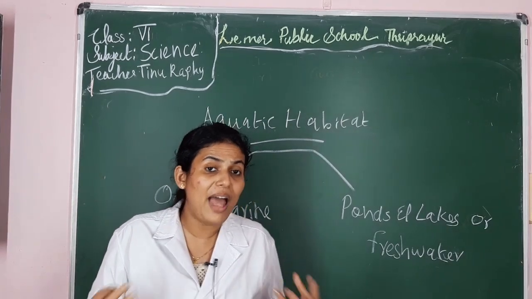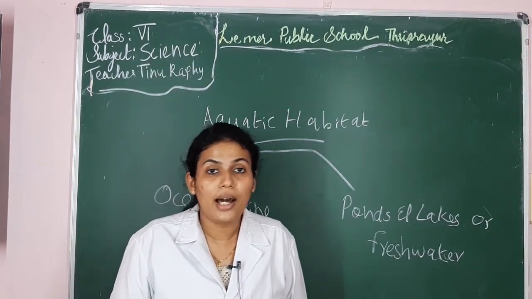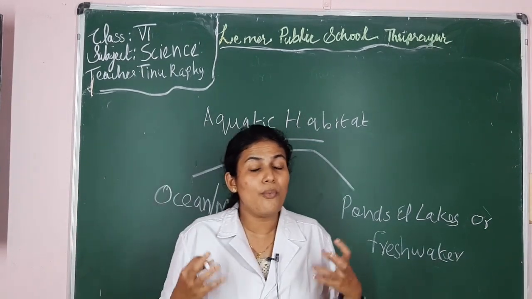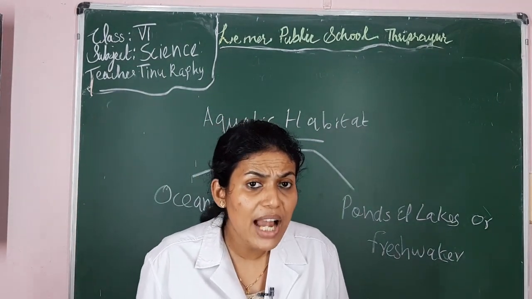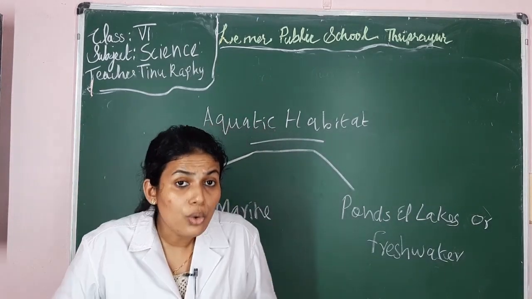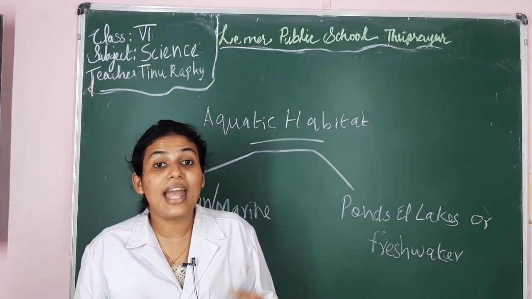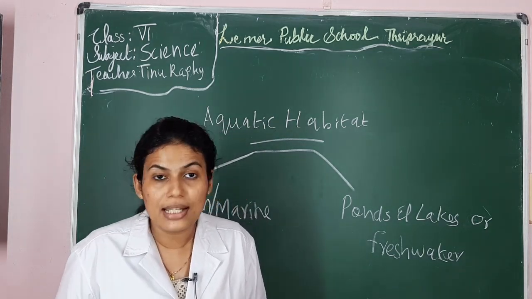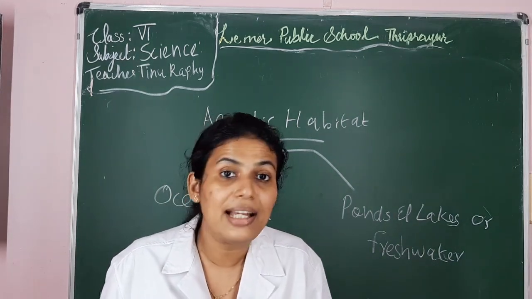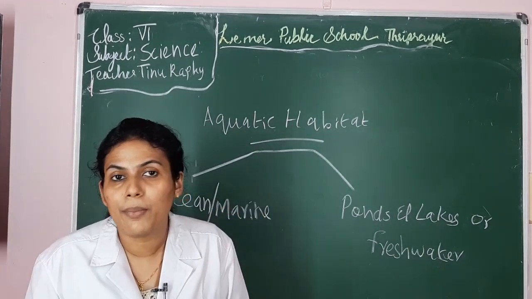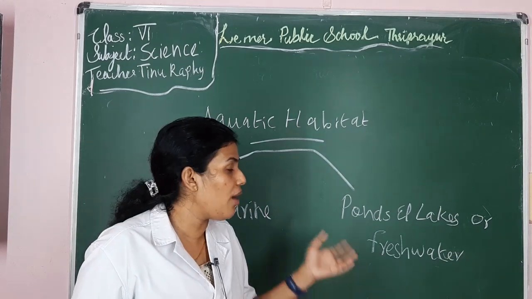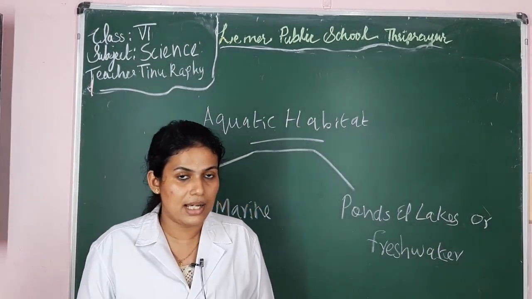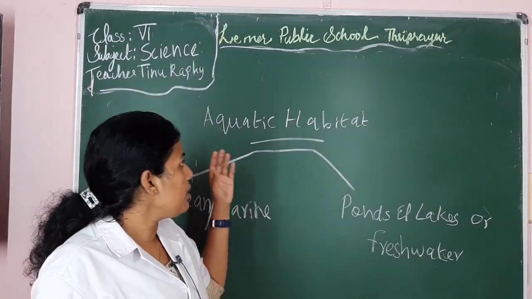Now the second type of plants seen in the ponds are submerged plants. These plants include Hydrilla, Vallisneria, etc. The specialty of these plants is that they are rooted on the ground and they also have very flexible leaves. They can move well with the water currents. Hence they have ribbon-like flexible leaves and upper body parts. So this is the specialty of submerged rooted plants.